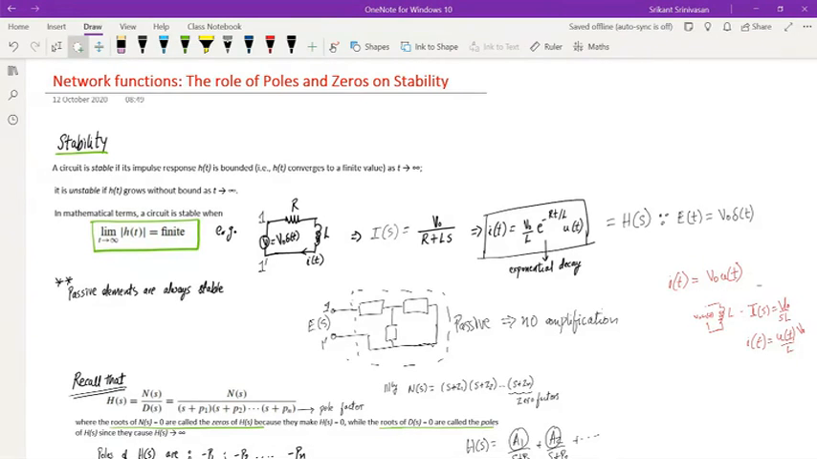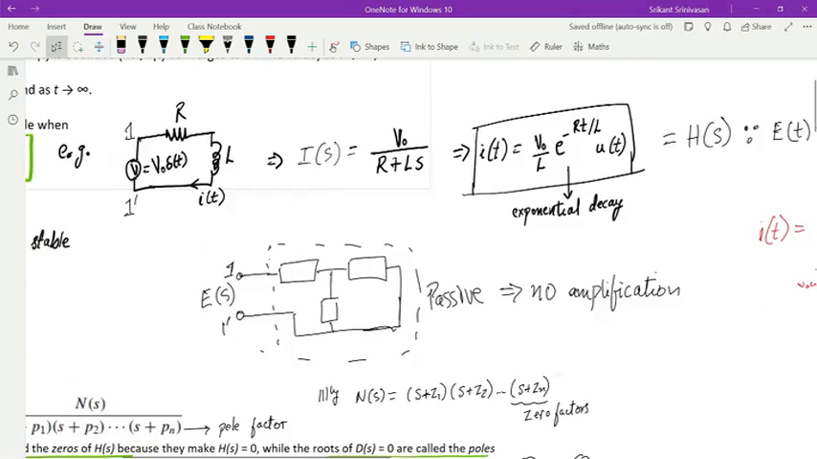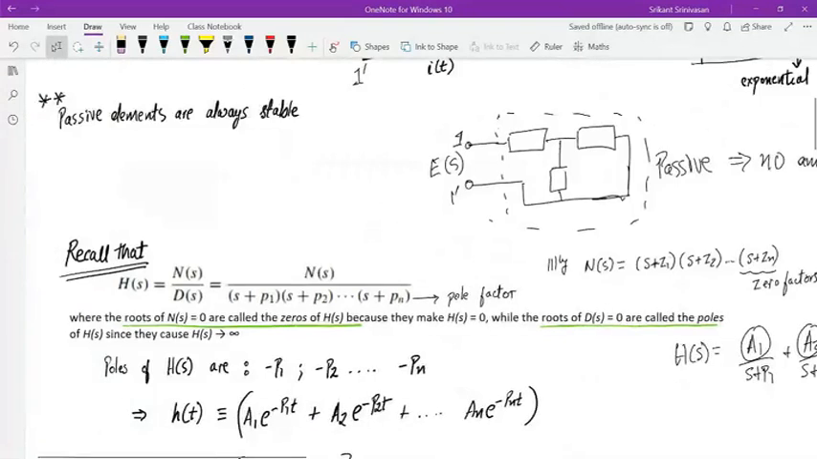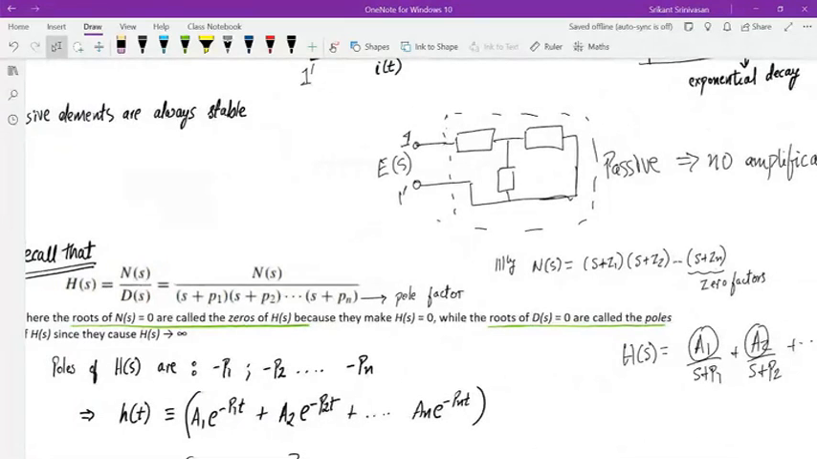So in the first example, I showed e to the minus Rt by L. That is bounded because of exponential decay. As t tends to infinity, this tends to 0. And this function, as t tends to infinity, tends to V naught, and that is also a finite value. So this is also a bounded function. Bottom line is, if you ever find a resistor, inductor, capacitor, you can expect that the system will always be finite.